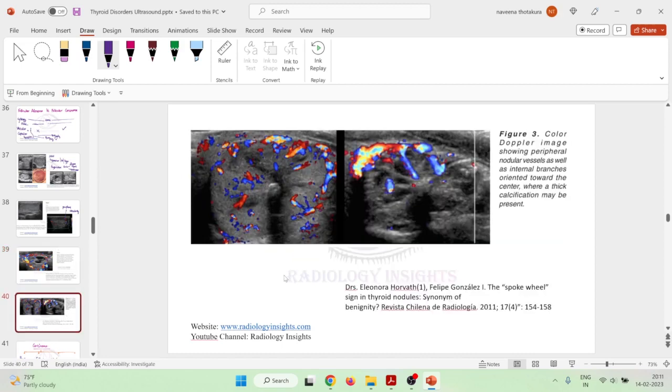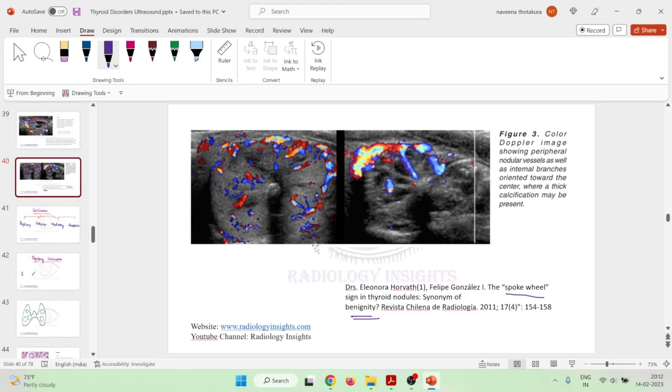One more important thing is the spoke wheel appearance. This is also a Doppler characteristic feature, where there is peripheral vascularity with vessels seen like the spokes of a wheel, like this. This spoke wheel vascularity is also a sign of benignity according to this paper.